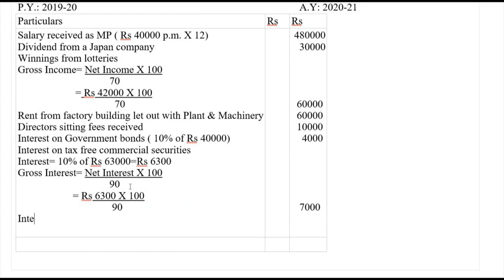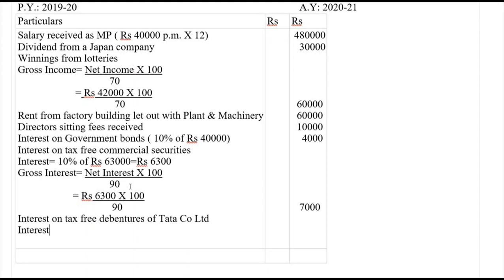Then similarly, interest on tax-free debentures of Tata Company Limited. So interest equals 18% of rupees 40,000, it is not 72, sorry, 40,000, which equals rupees 7,200.